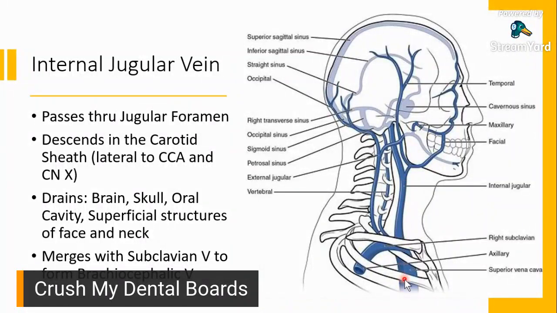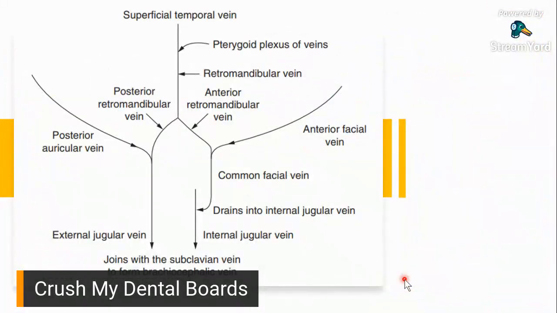Then eventually, superior vena cava. Okay, so this is like a schematic diagram. I got this from your First Aid NBDE. Let's see if we can decipher this.